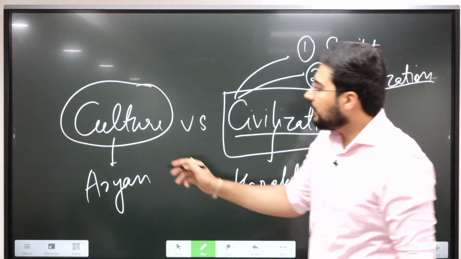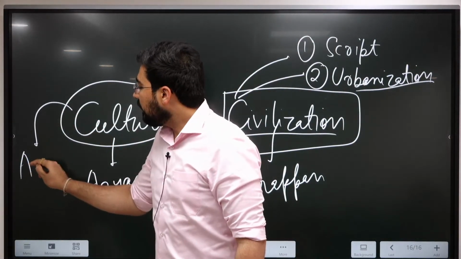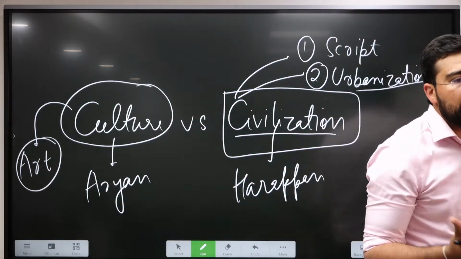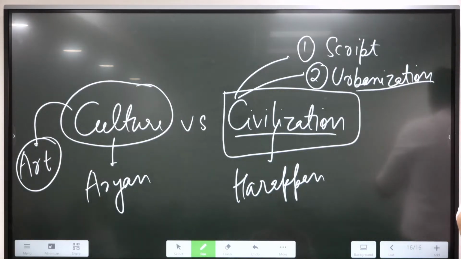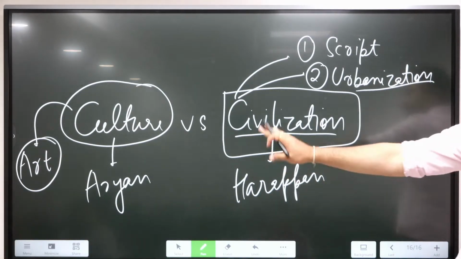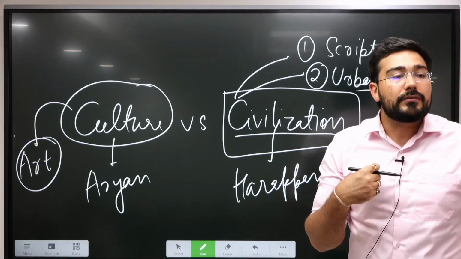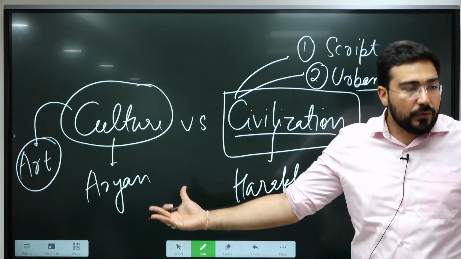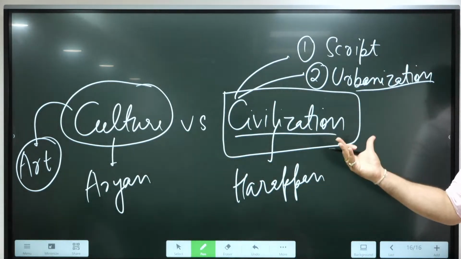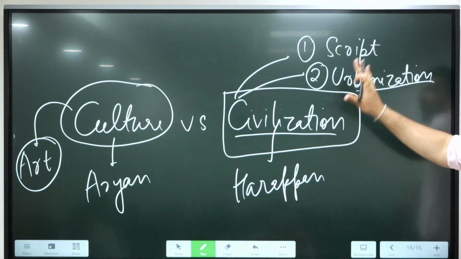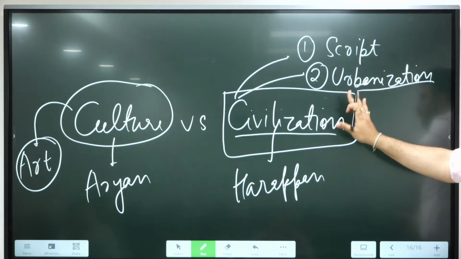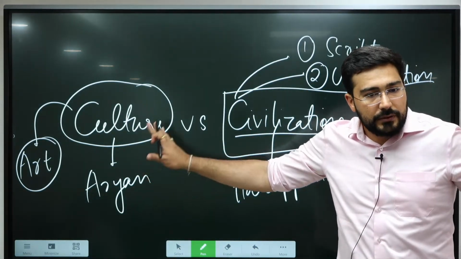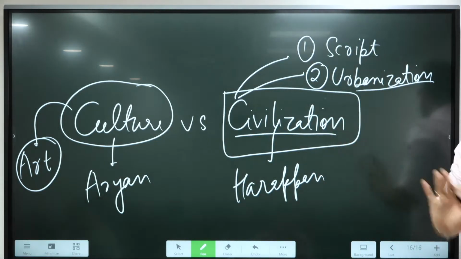Culture is more about, अगर differentiate करोगे, यहाँ पे आपका mostly art वाला type आता है, ठीक है ना? What is the art? Like if you're connected to music, the language you speak, all those parts, that is what culture is. So it's an internal part of the human being. It cannot be proved, है ना? तो जो वो चीज है वो आपकी आती है civilization में, like the writing system, like urbanization. So this is something which is tangible, this is intangible. Right? So this is the differentiation between culture versus civilization.